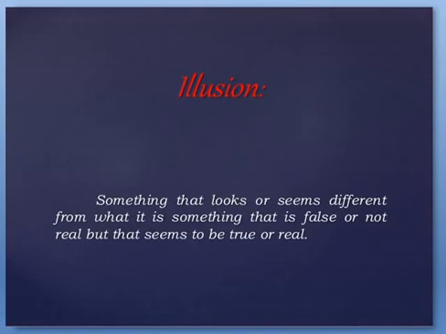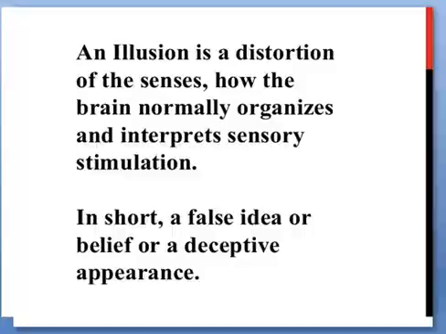Two types of visual illusion: first is geometrical illusion and second is apparent movement illusion. We will discuss them. So illusion is something that looks or seems different from what it is, something that is false or not real, but that seems to be true or real. An illusion is a distortion of the senses, showing how the brain normally organizes and interprets sensory stimulation. In short, a false idea or belief or deceptive appearance.